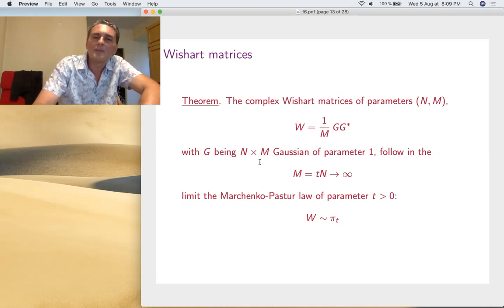The result of Marchenko-Pastur is that in this limit, we have to make both parameters tend to infinity, but keep the ratio between them constant, which is this t here. So in this limit, we get the Marchenko-Pastur law of parameter t.